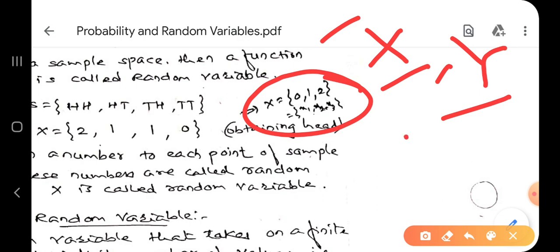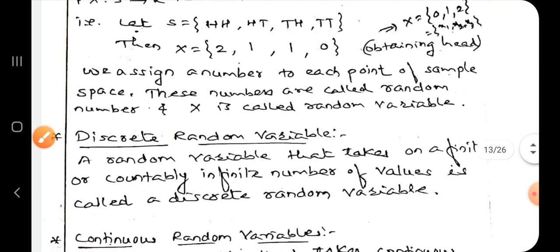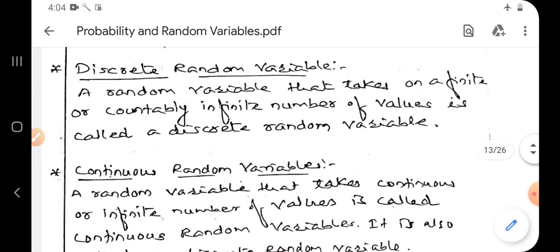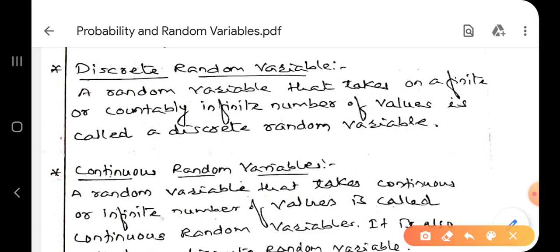Got it? Okay. This random variable is divided into two parts. One is discrete and the second one is continuous. Discrete random variable and continuous random variable. Simple. Discrete random variable means a finite number of values.